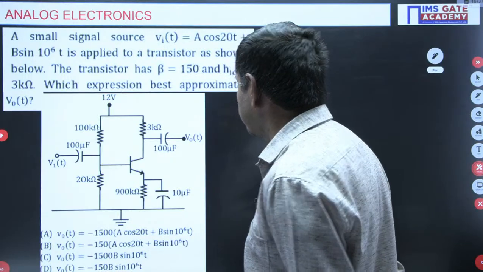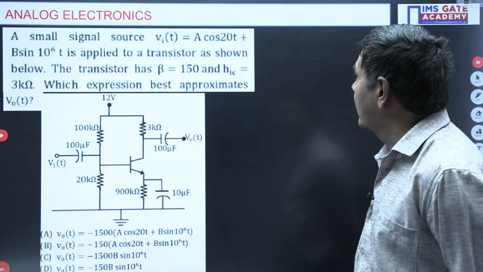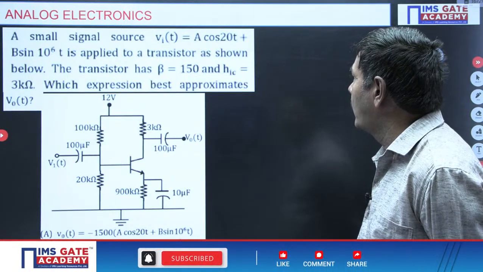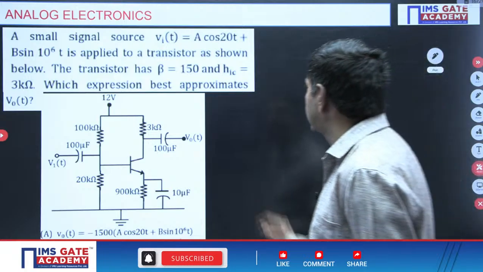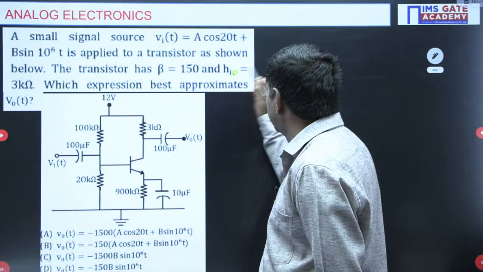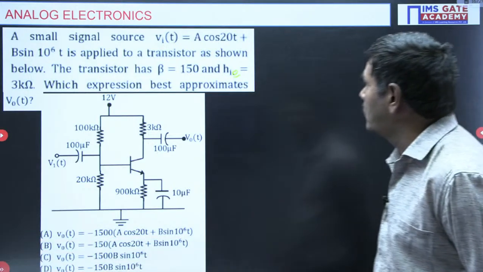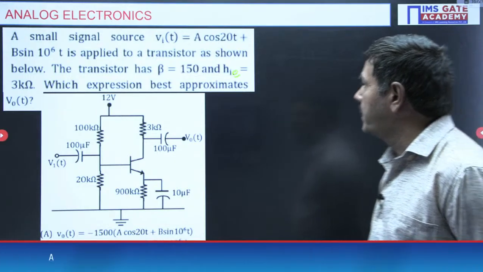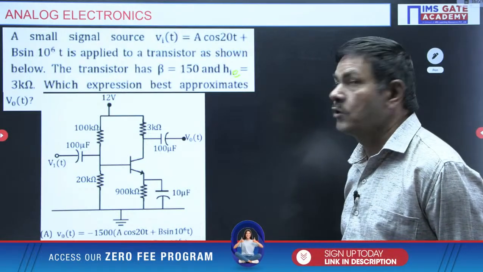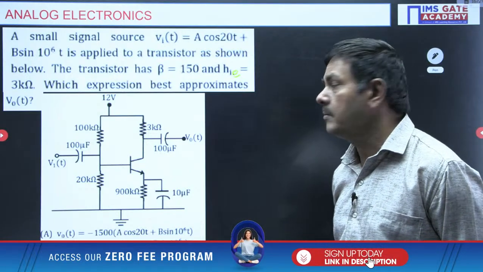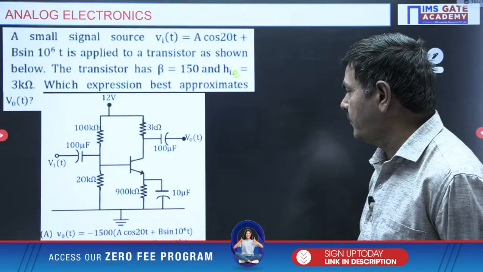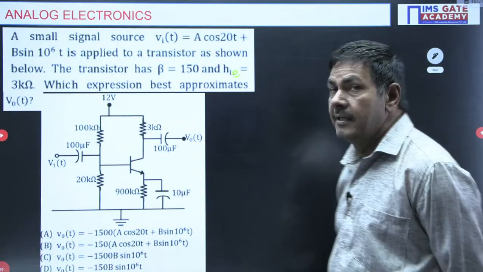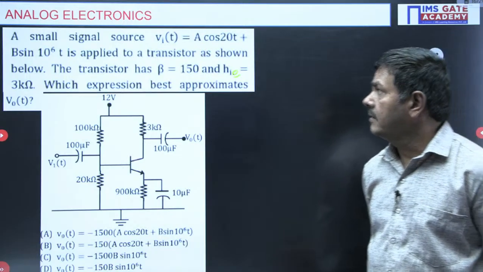It is applied to a transistor as shown below. The transistor has beta equal to 150 and HIE equal to 3 kilo ohms. Which expression best approximates V0 of t? In this problem, what is required is V0 of t. 4 options are given, and we are asked which option is right. Anyhow, we are getting an idea.